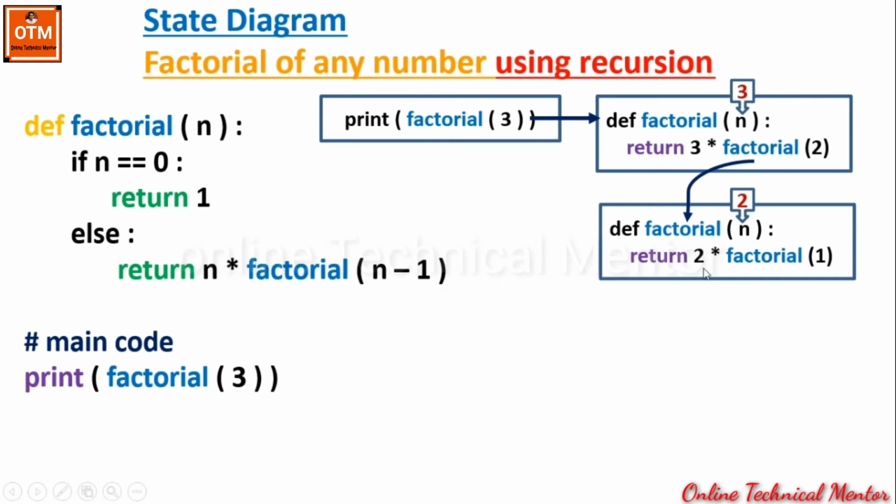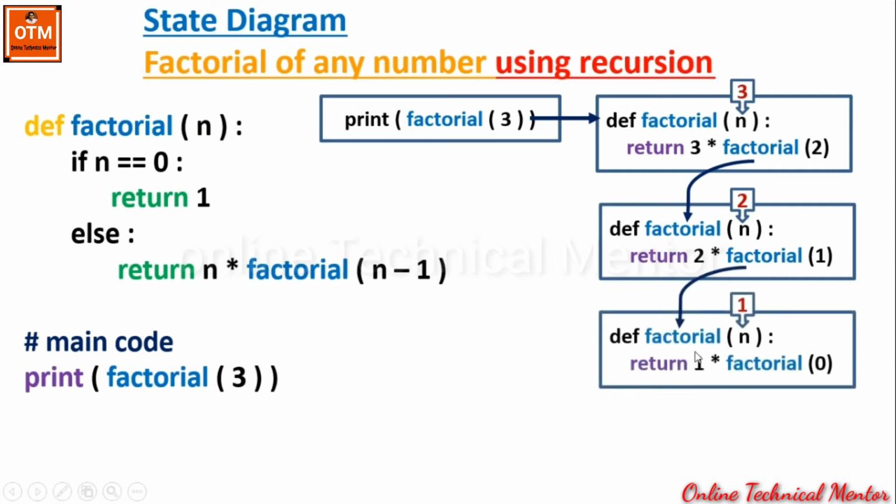So now again, here the value of n is 2 in the second state. So this time also n is not equal to 0, so the else part will be executed. Else part means return n multiply factorial n minus 1. That is, here n is 2, so return 2 multiply factorial n minus 1, that is 2 minus 1, which will be 1. Again, there is a recursive call. It is calling the same function with the value 1.